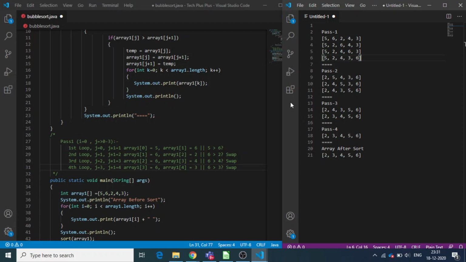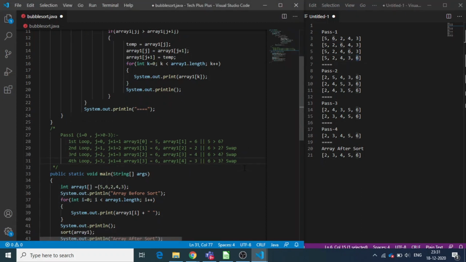Now as we have already learned some time ago, at the end of the first pass the greatest value of the array will be sorted. So here 6 is the greatest value in the array and now we can see the 6 at the last position where it should be. So in pass 2 do we need to compare the 6 again? The answer is no. Let's see how the code works.